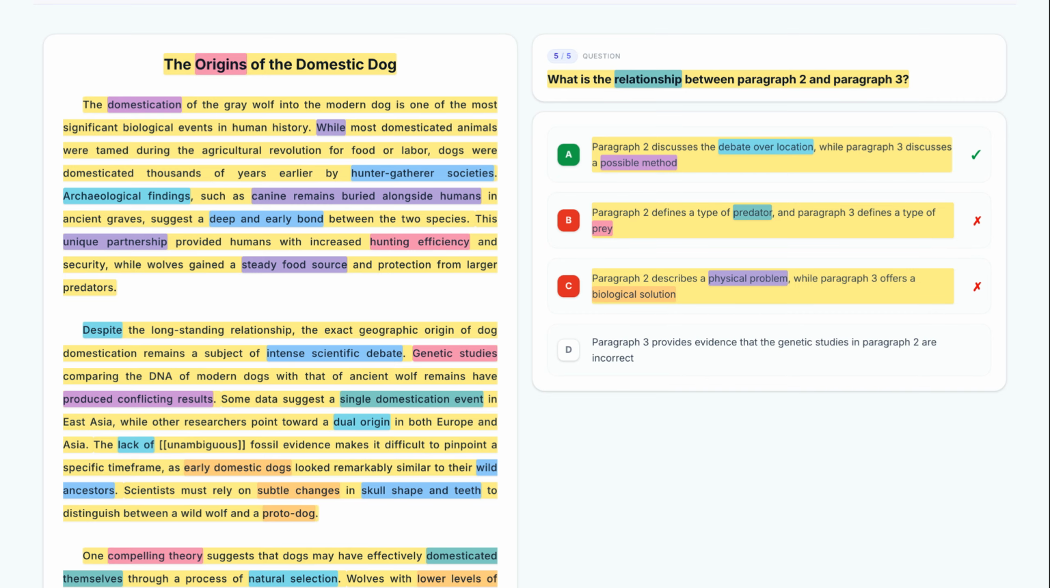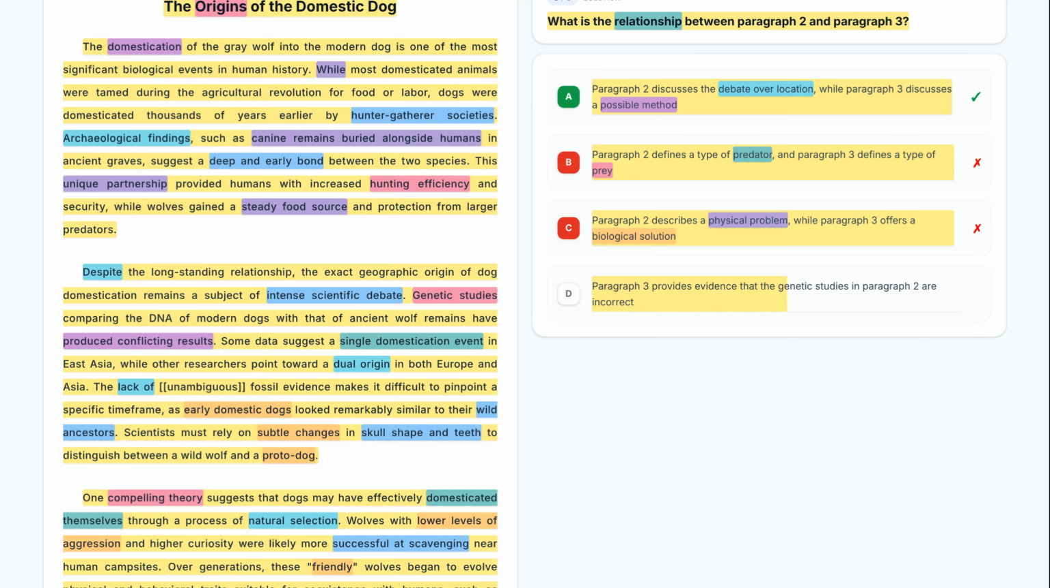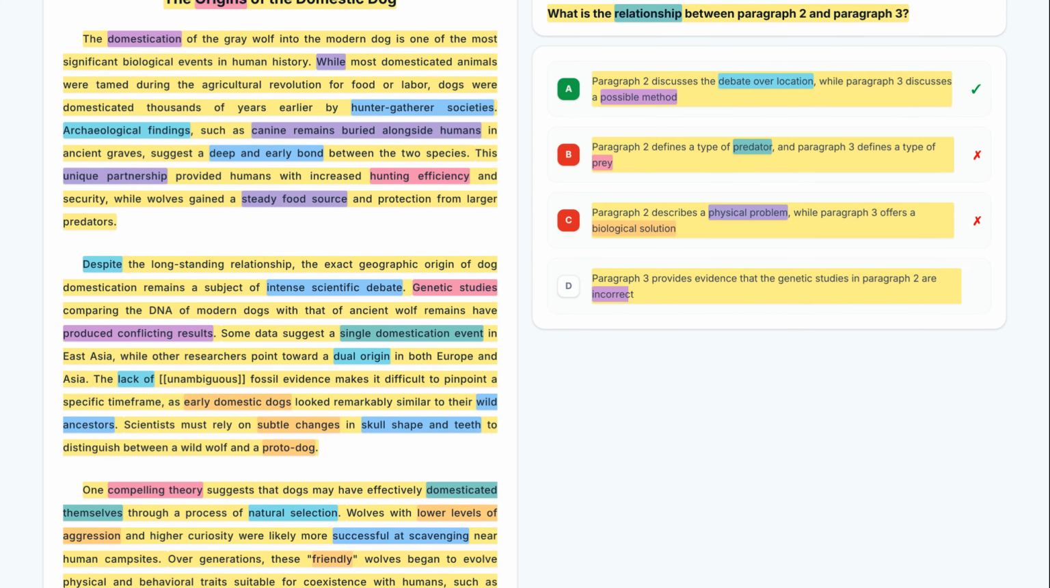Finally, let's look at option D. Paragraph 3 provides evidence that the genetic studies in paragraph 2 are incorrect. Option D says paragraph 3 proves paragraph 2 incorrect. In reality, they discuss different things, location versus method. Paragraph 3 doesn't debunk the genetic studies, it just adds a different layer to the story. Eliminate it.